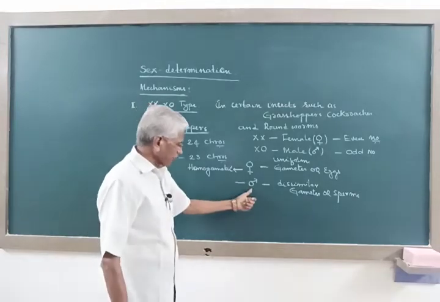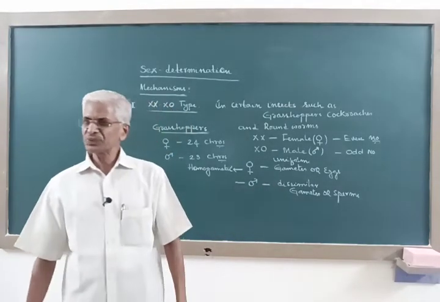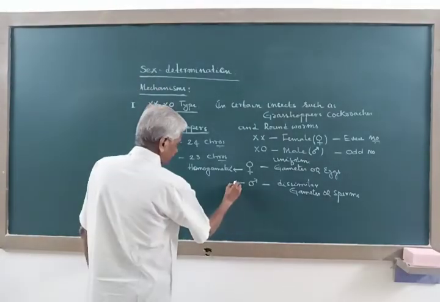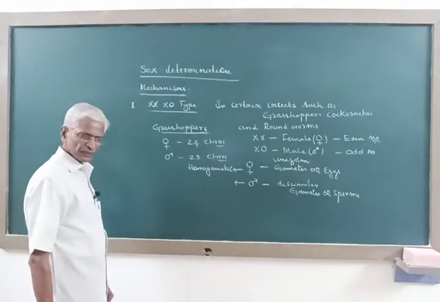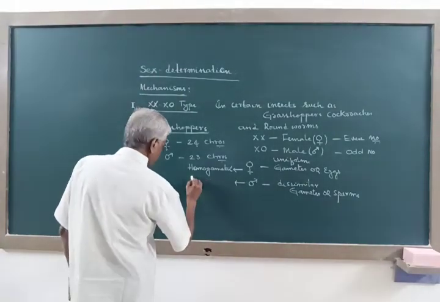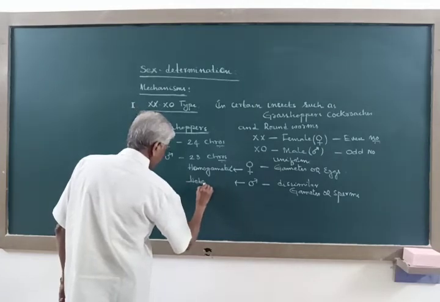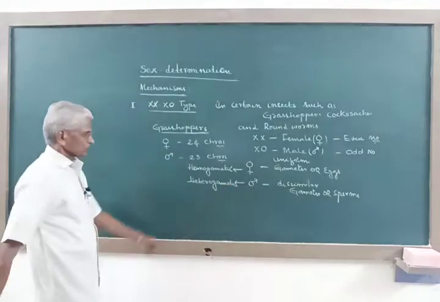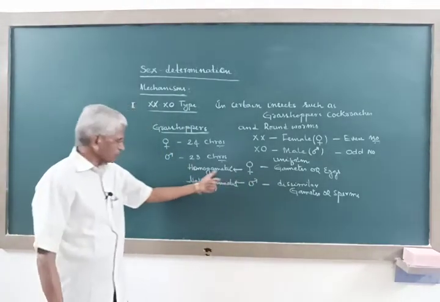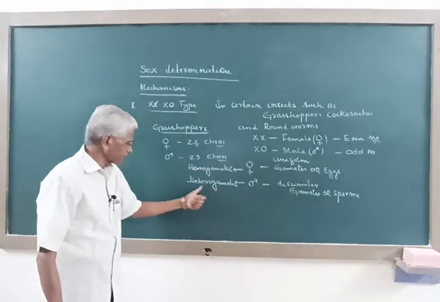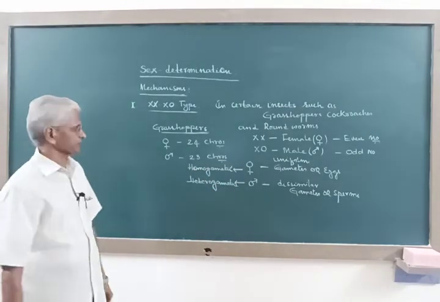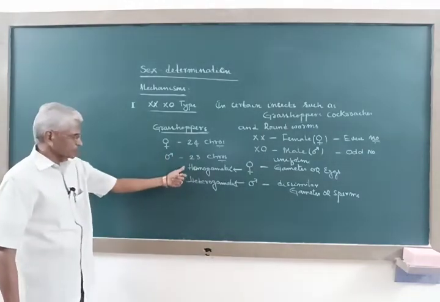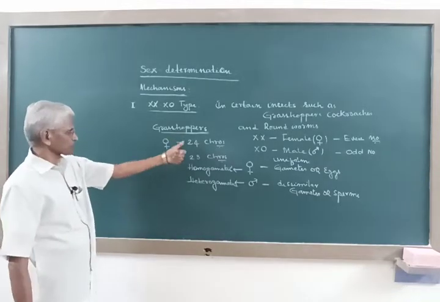Hence the male produces two different types of gametes, dissimilar sperms, and so males are heterogametic. Females are homogametic and males are heterogametic.